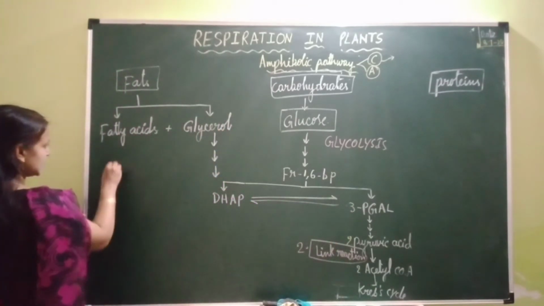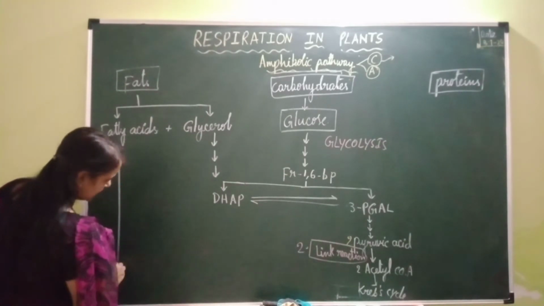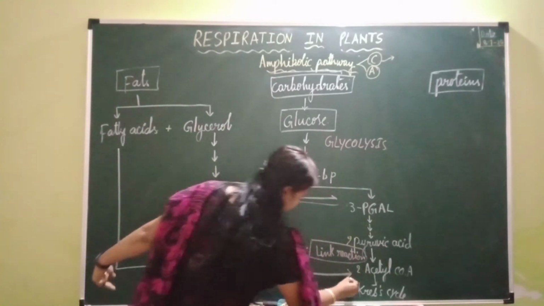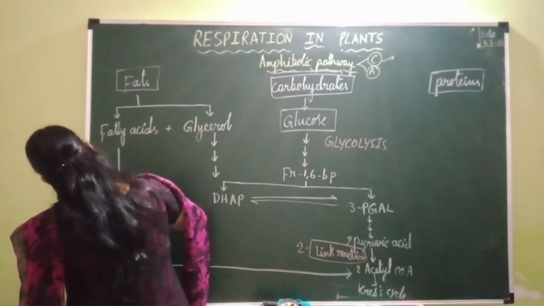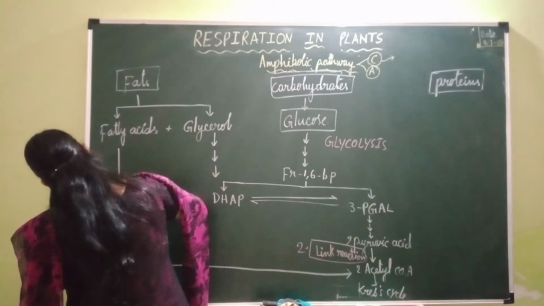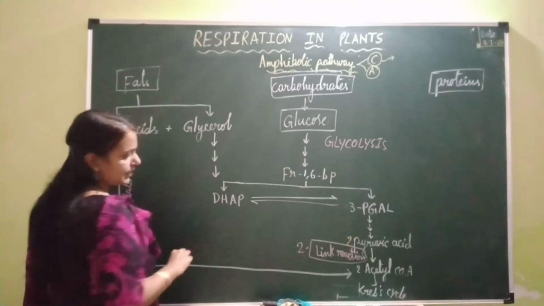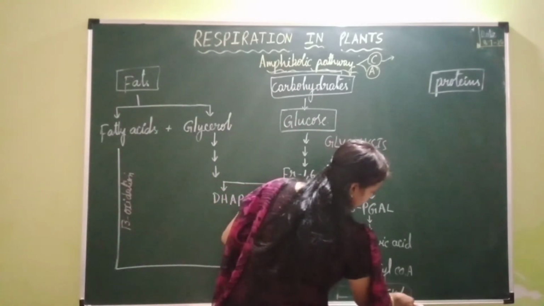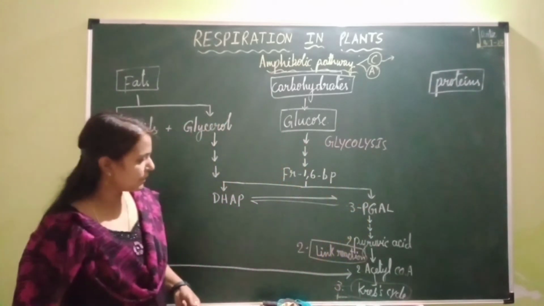Fatty acids undergo conversion into acetyl coenzyme A by a pathway called beta oxidation pathway. So fatty acids enter into the Krebs cycle in the form of acetyl coenzyme A. That is the third step of the respiratory pathway.